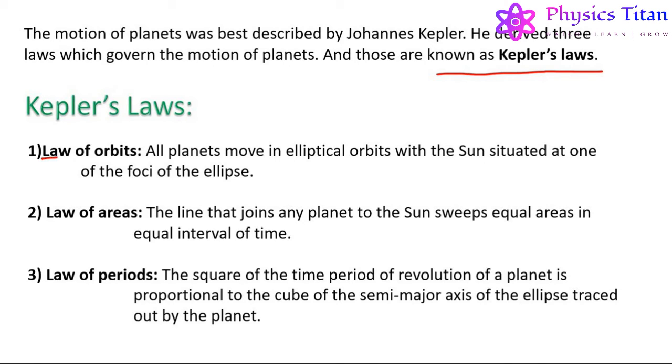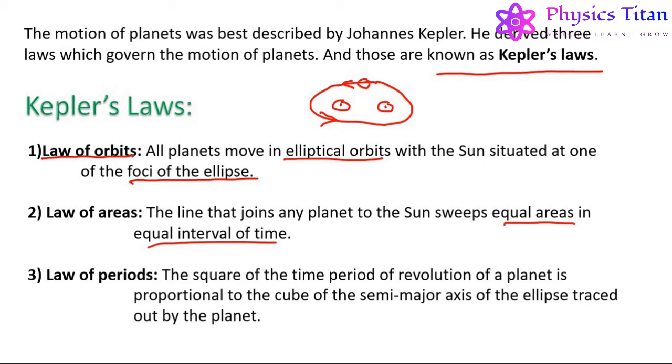The first law is the law of orbits, which states that all planets move in elliptical orbit with the sun situated at one of the foci of this ellipse. That is, all planets move in an elliptical orbit with the sun situated at either of its foci, either this one or this one, and the motion of the planet will be along this path. The second law is the law of areas, that is, the line that joins any planet to the sun sweeps equal areas in equal intervals of time.